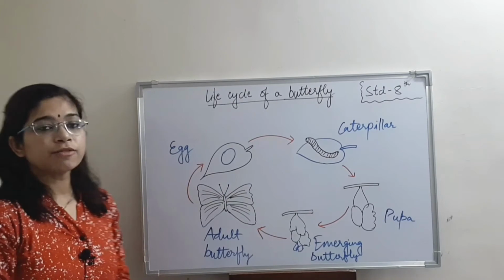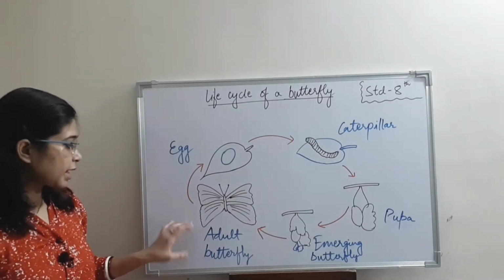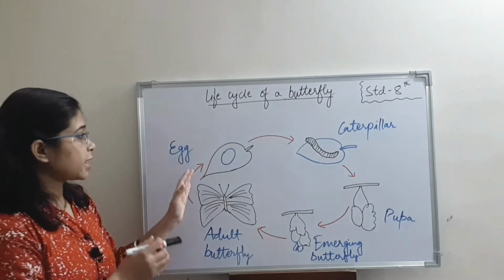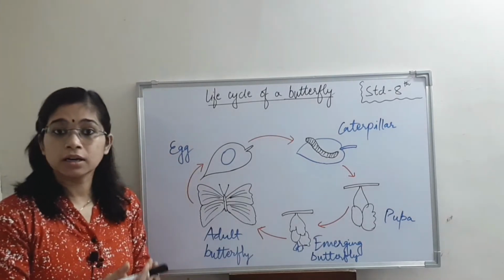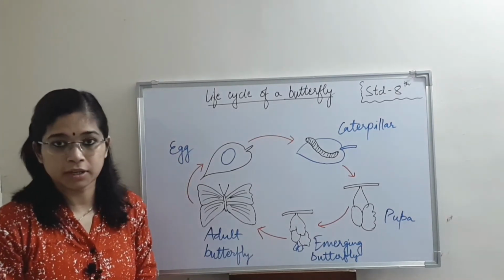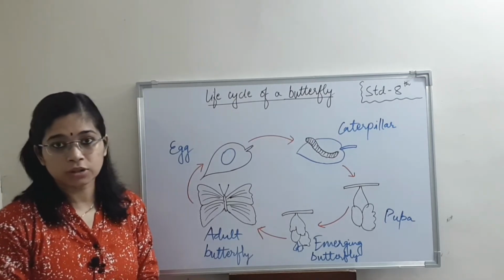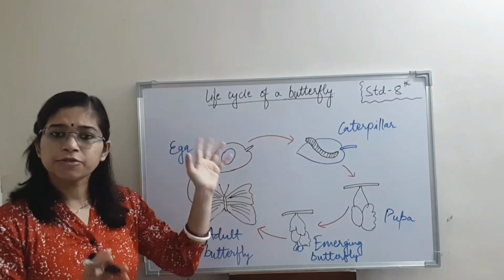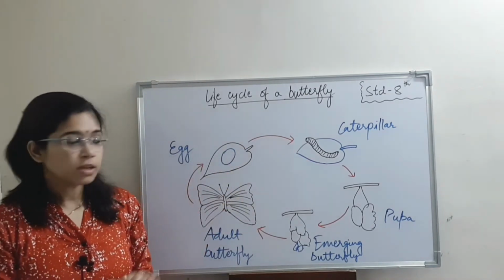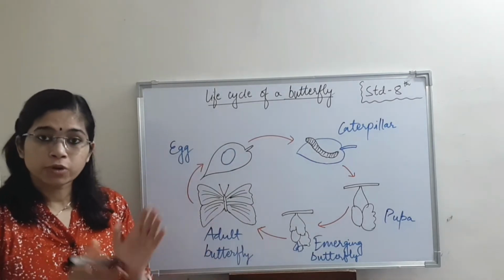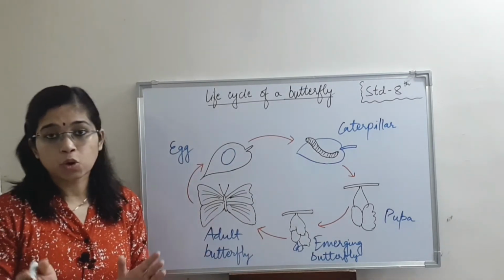This figure shows the life cycle of a butterfly. This is an adult butterfly which lay eggs on the leaves of the plants. These eggs are hatched to form a structure that is known as a caterpillar. The caterpillar has many legs which help them to crawl on the leaves. These caterpillar, they feed on the leaves only. Okay. After this, they produce a cottony mass around them, which is a protective layer, which is known as cocoon.